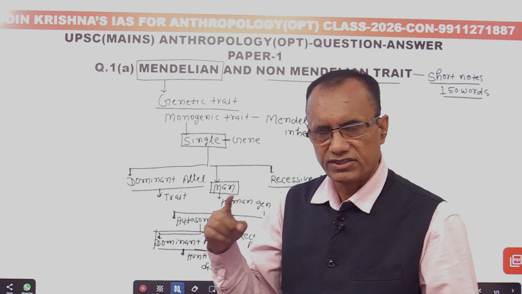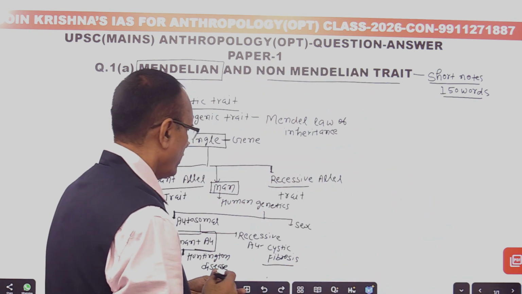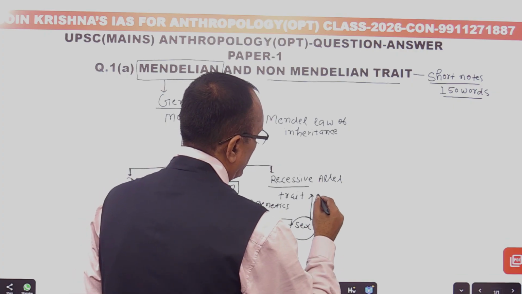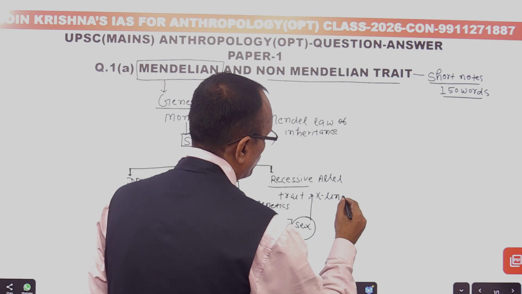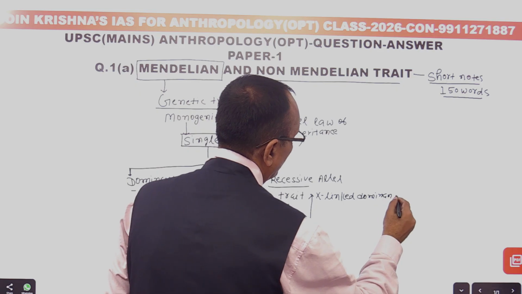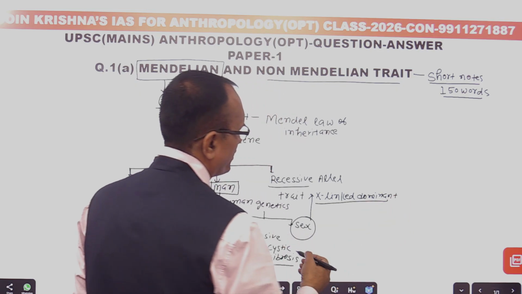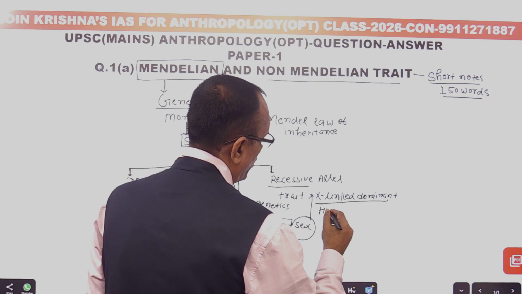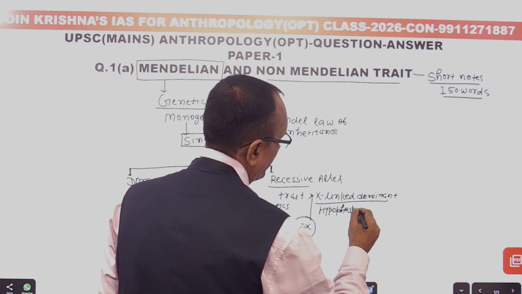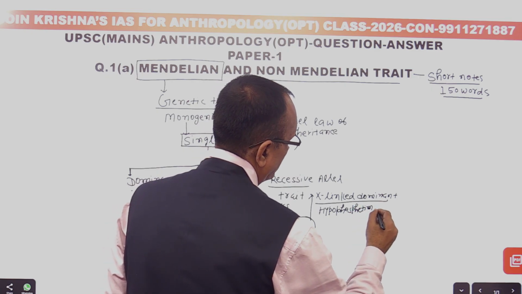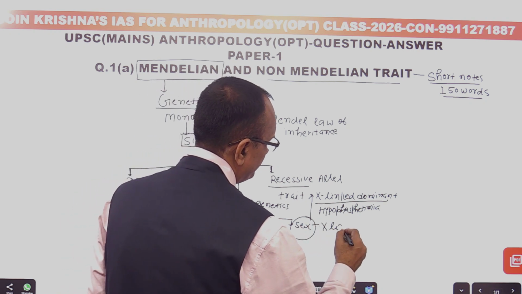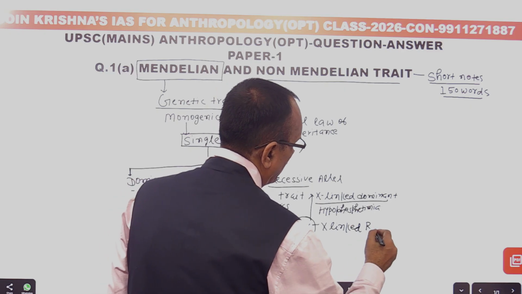On the basis of those examples you are able to evaluate a Mendelian trait. Second important thing: if you see sex chromosomal inheritance, here you should give an example related to an X-linked dominant trait. For an X-linked dominant trait, you can give the example of hypophosphatemia, that is another important disease. And for an X-linked recessive trait,